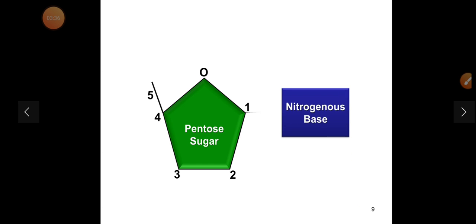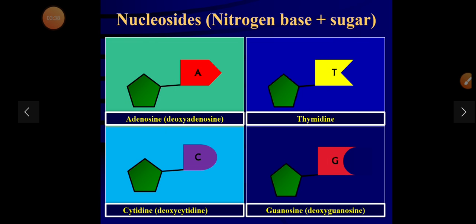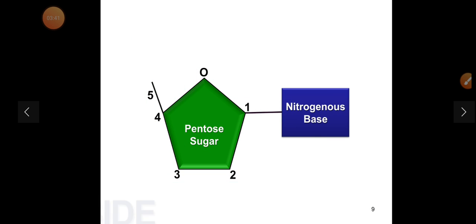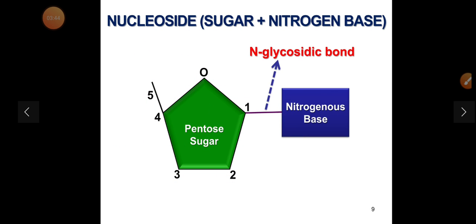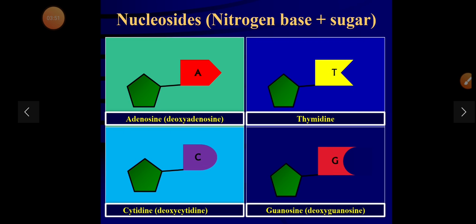The N-glycosidic bond is formed at carbon number 1. C1 of the sugar is linked with the 9th position of purines, that is adenine and guanine, and the 1st position of pyrimidines, cytosine, thymine, and uracil, by glycosidic bond to form nucleosides.